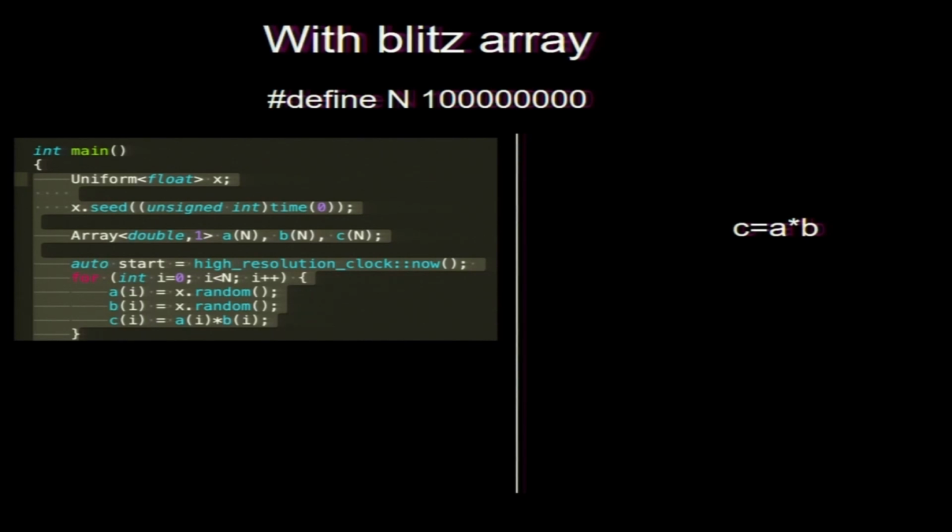Blitz allows this kind of C equal A star B operation. The current C++ without any package does not allow C equal A star B, but now C++ offers something called vector. There is a vector package, you can call it a module, and with vector you can write this kind of stuff.